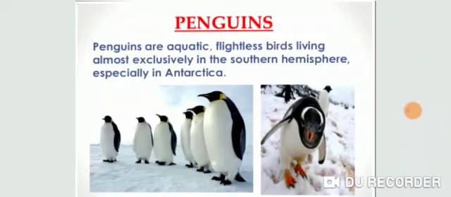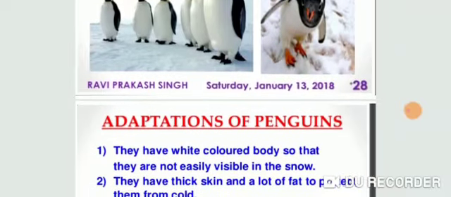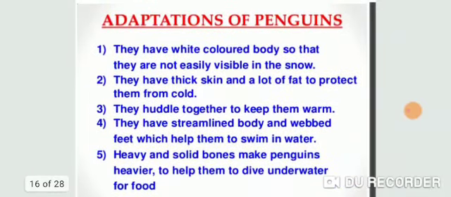Penguins do not have predators in the icy remote region where they live. So the penguins eat fish, and they have become very good swimmers. They need not fly to look for food, so they have lost their ability to fly. So how does this animal survive in the polar region? Some of the adaptations of the penguin.